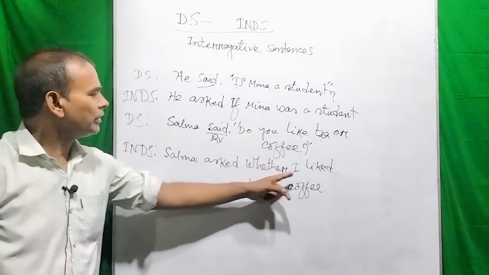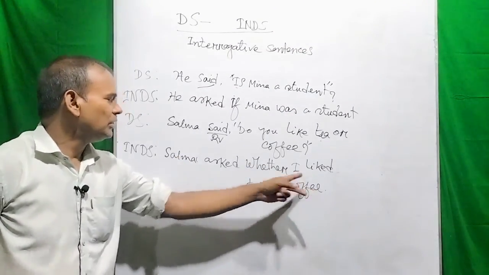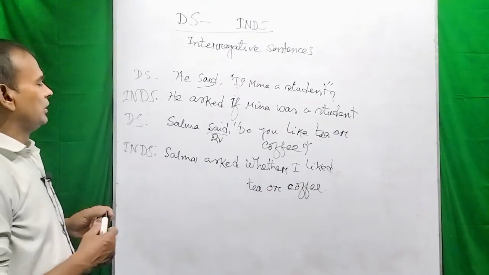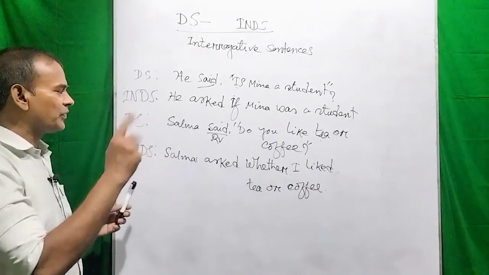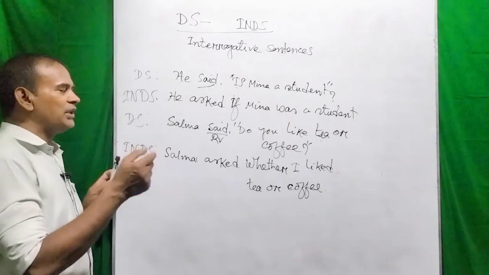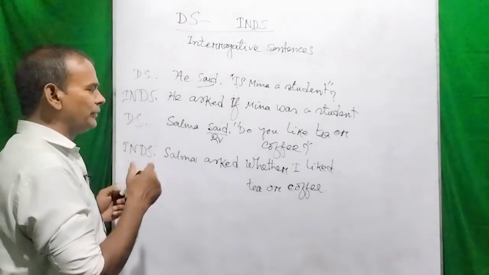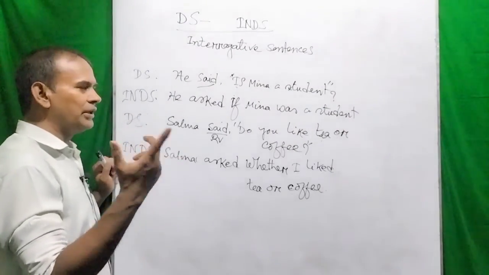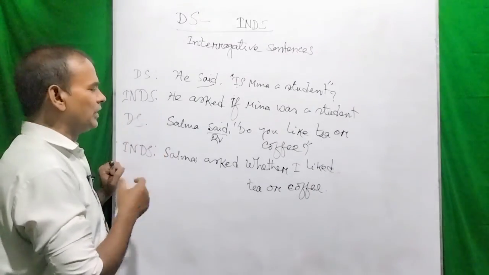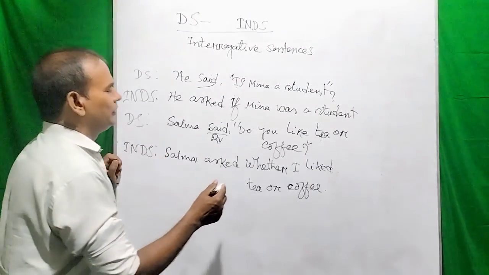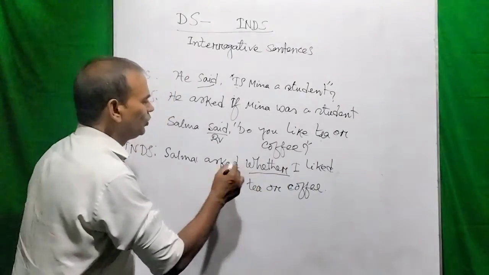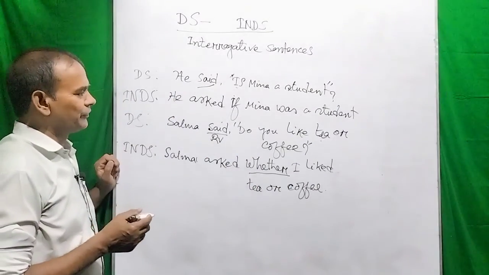Salma asked whether I liked tea or coffee. So when we are using two things and I have to choose one, or you have to choose one, or she or he has to choose one, in that case we will use whether as the conjunction.